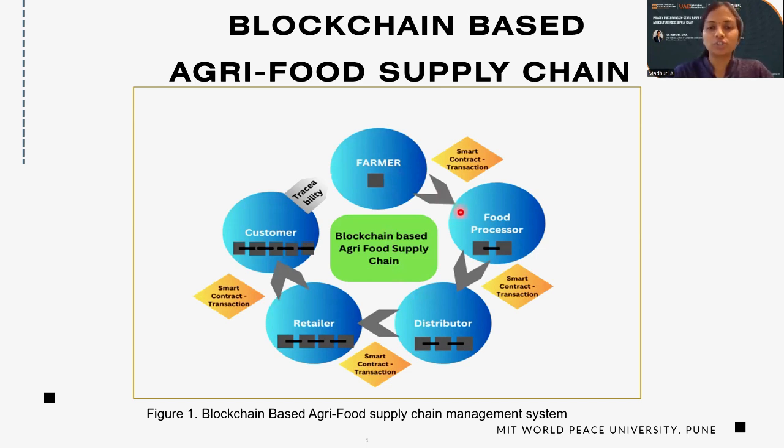Now, what is blockchain? Blockchain is a chain of blocks. We know that Satoshi Nakamoto and a group of people developed this terminology so that, without interference of a third party, anyone can do a transaction in the form of Bitcoin or Ethereum. And blockchain applications are also popular worldwide, for example in the healthcare industry or the food supply chain, where we can use smart contracts and trace the product.